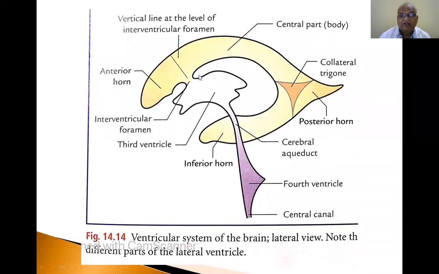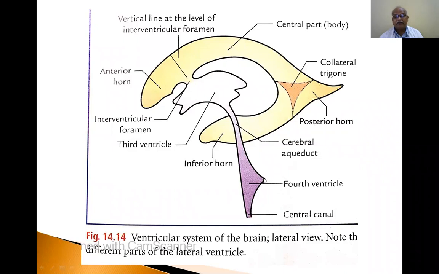So the interventricular foramina connect the first and second ventricles with the third ventricle, and the third with the fourth ventricle through the cerebral aqueduct present in the midbrain. The fourth ventricle is connected below with the central canal of the spinal cord. If you study the fourth ventricle, the superior angle is the cerebral aqueduct present in the midbrain, that is called the aqueduct of Sylvius. The inferior angle is the central canal.